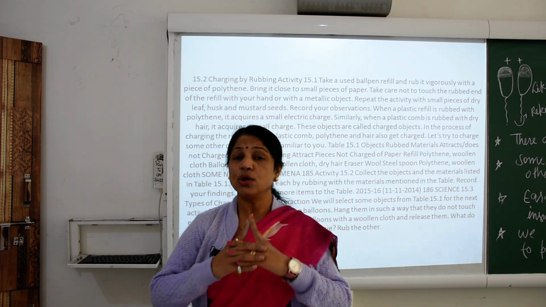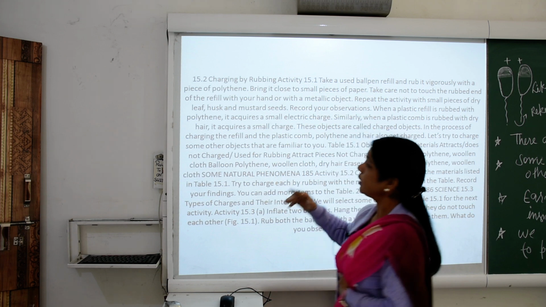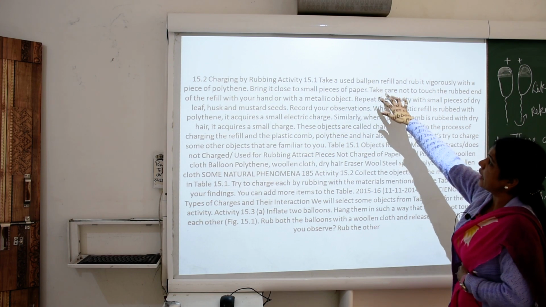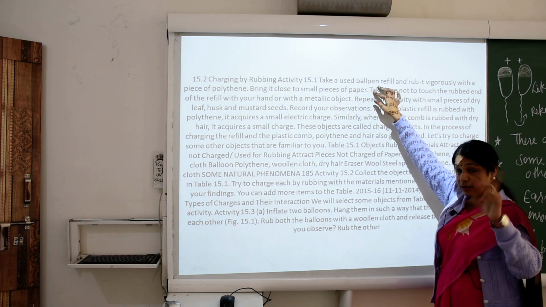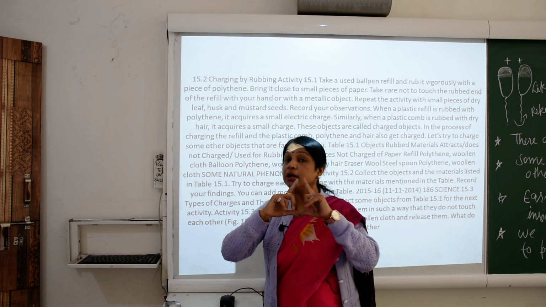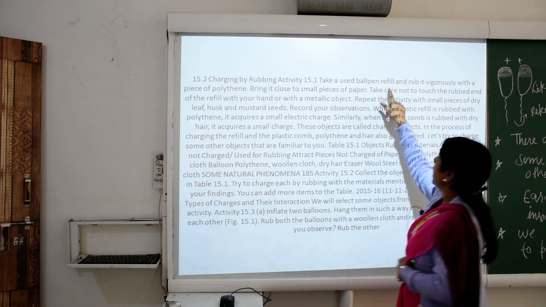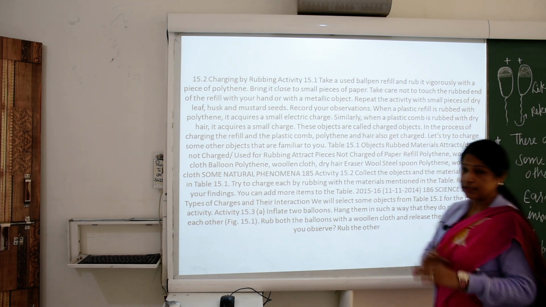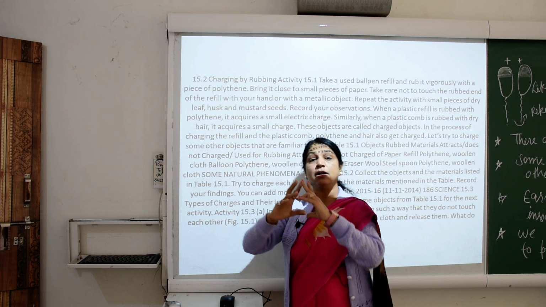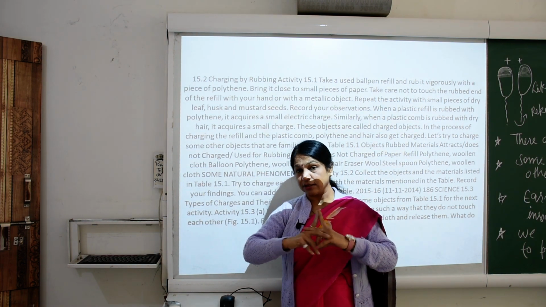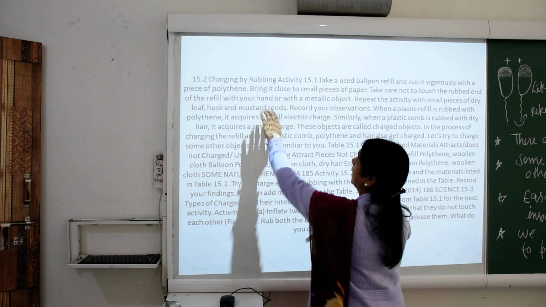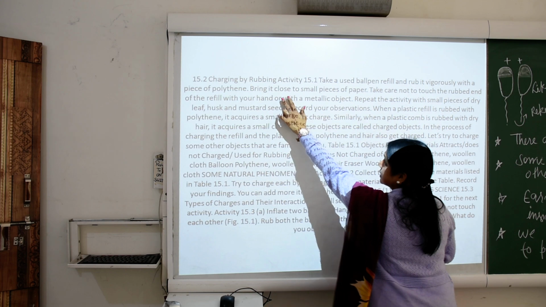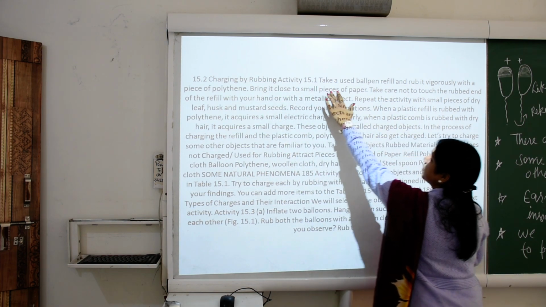Now we are going to see in depth what happened. In the charging by rubbing activity, we take a used ball pen refill, not the ball pen, just the refill, and rub it vigorously with a piece of polythene. Then we bring the polythene close to a small piece of paper.